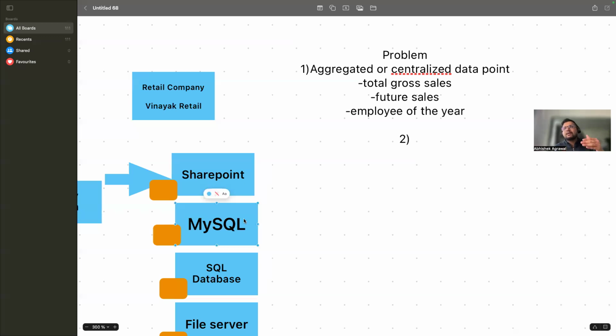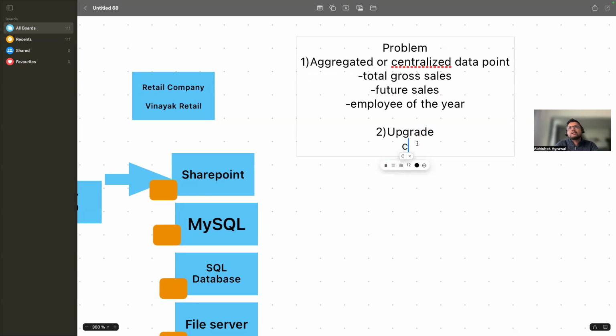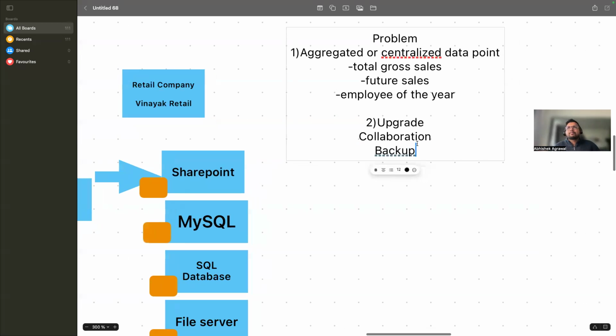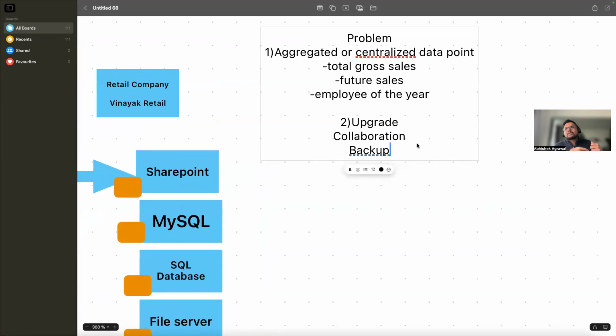So the upgrade problem is there. And sharing itself is a problem, so collaboration is difficult. If I want to share any kind of data points, I cannot share them very easily, right? And for backing up the data, I need to manage it as well. So I am facing all of these problems. Now I'm trying to tell you the benefit of switching to the cloud and why Vinayak Retail wants to switch to the cloud, right? So these are the different problems.